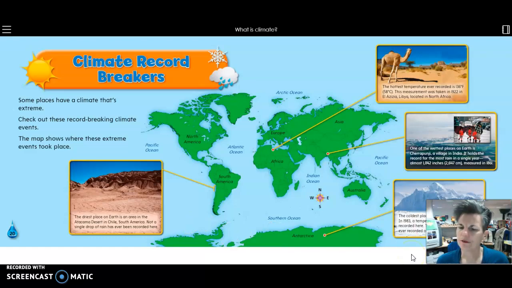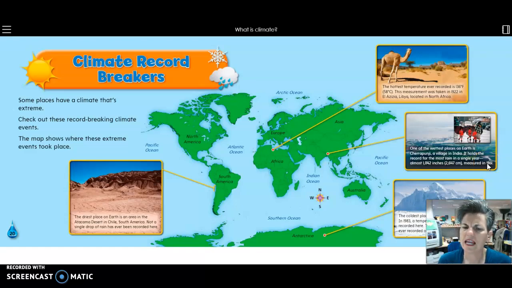The coldest place in the world is Antarctica. In 1983, a temperature of minus 128.6 degrees Fahrenheit was recorded here. That's the lowest temperature ever recorded on Earth. Very cold.